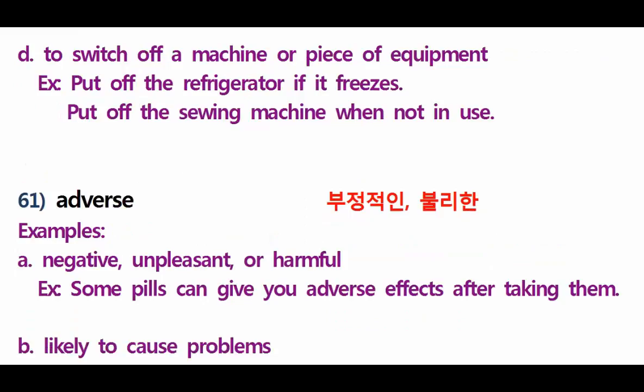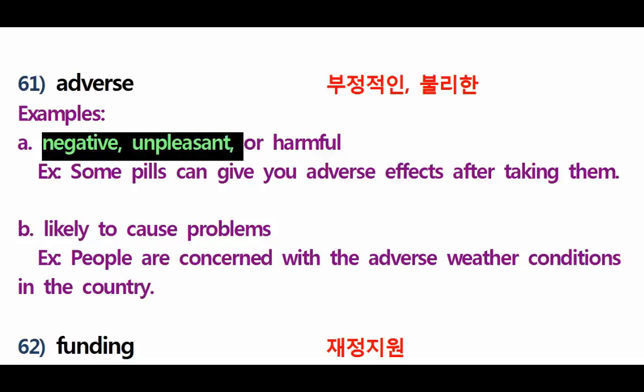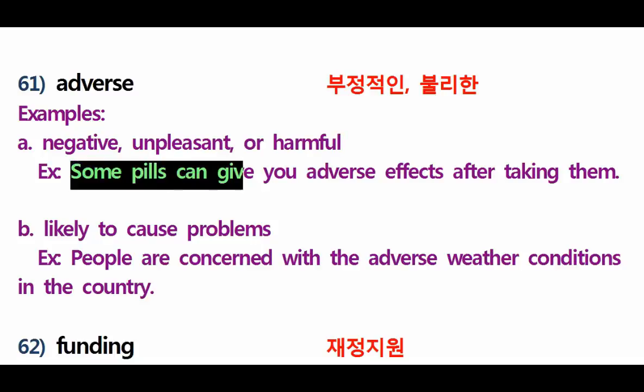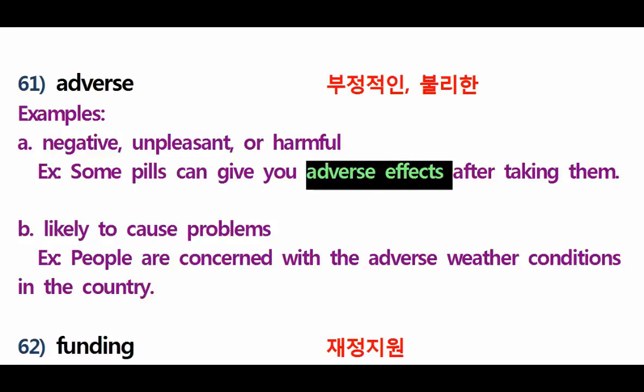Very good. Now for 61, adverse. What's the meaning of adverse? It is negative, unpleasant, or harmful, which is not very good. Example, some pills can give you adverse effects after taking them. What kind of effects? Negative effects. For example, you take a medicine, and after that you have a headache, or sometimes people get a lot of pimples because of the pill, right? It is called an adverse effect, a negative or harmful effect.